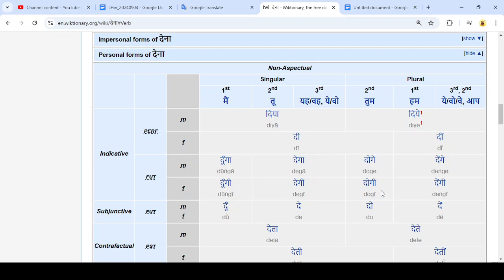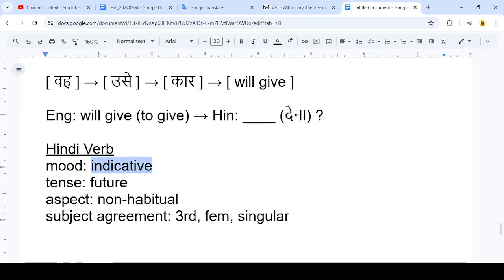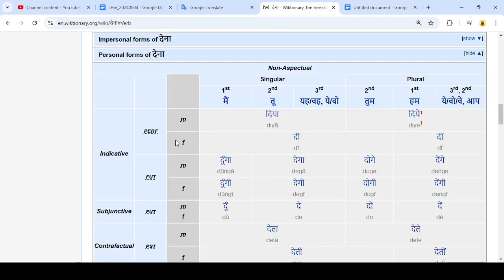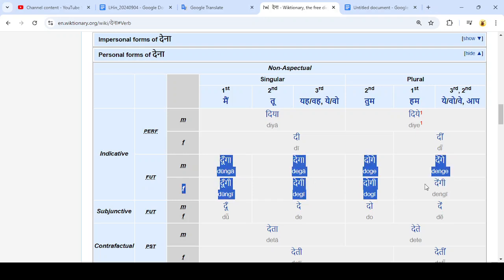So we've narrowed things down to this block of spellings. Let's look at the tense, which is going to be future. And we do have the future tense listed here, right? FUT for future. And so now we've narrowed it down to this block of spellings.